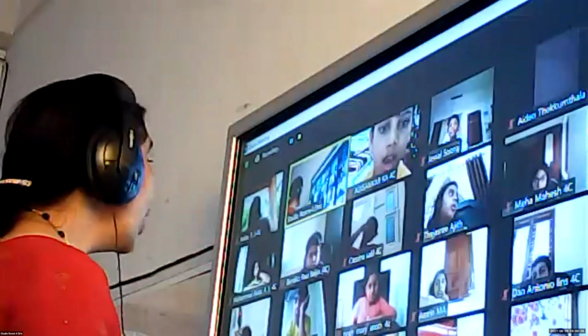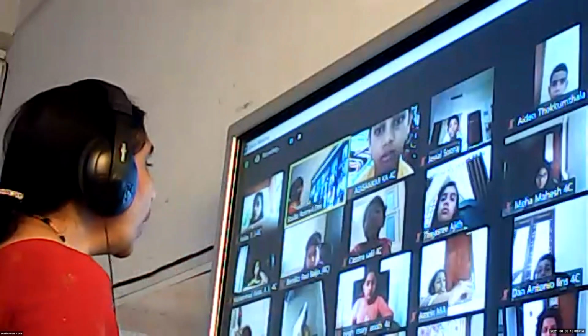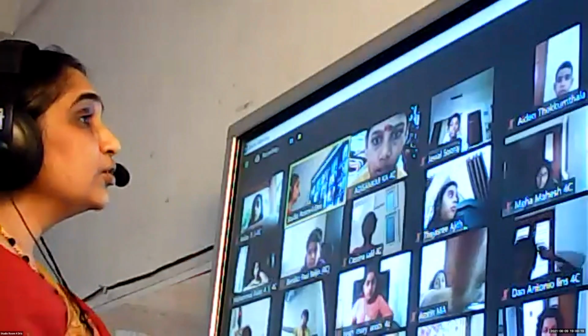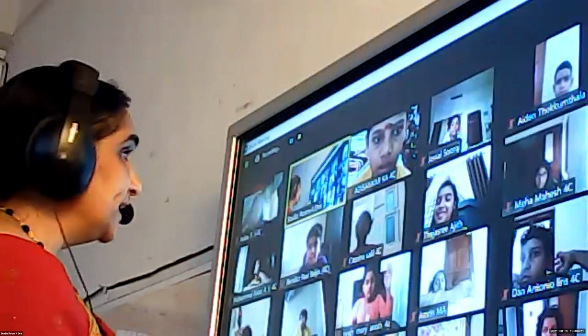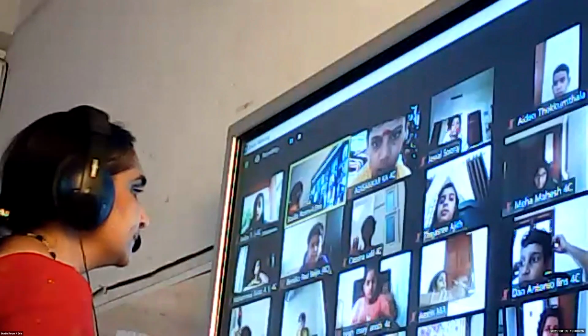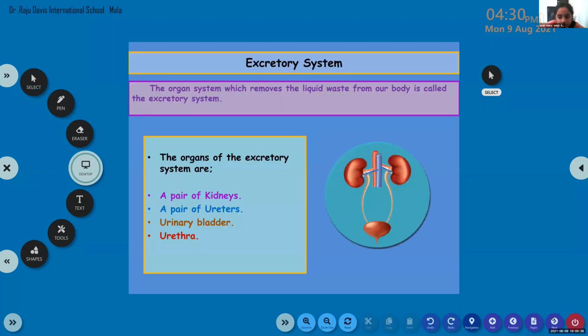And which are the organs? I will ask the question, only those who know should answer it. Okay, which are the organs in the excretory system? Raise your hand, those who know the names of the organs in the excretory system. Yes, Neha Mary. Kidney. Yes. Urethra. Urinary bladder. Then the ureters, isn't it?